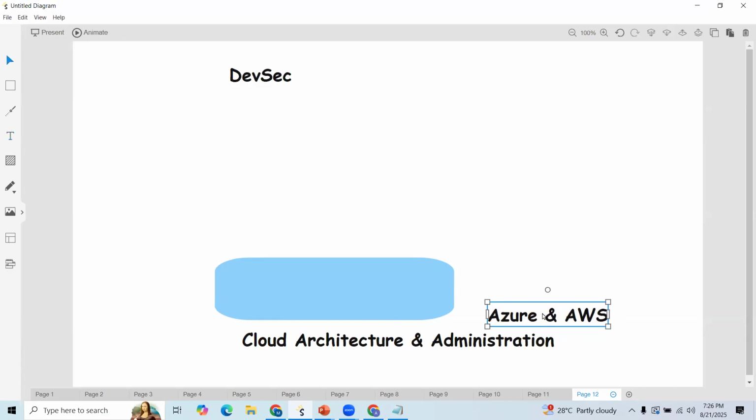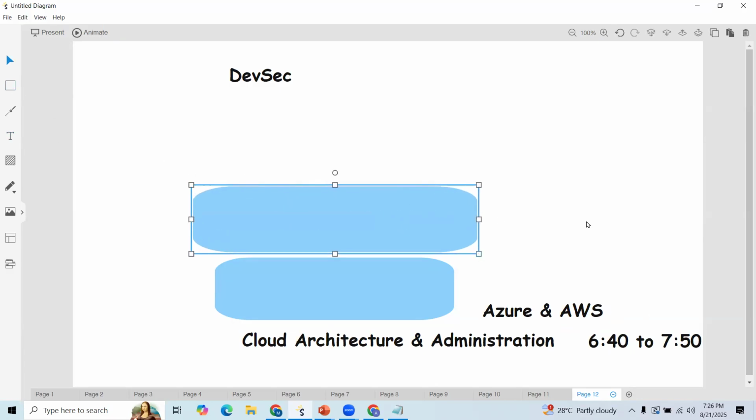Once you complete this, these are sessions from 6:40 to 7:40, parallel sessions we are discussing, 6:40 to 7:50 a.m. And one more session we are calling DevSecOps.